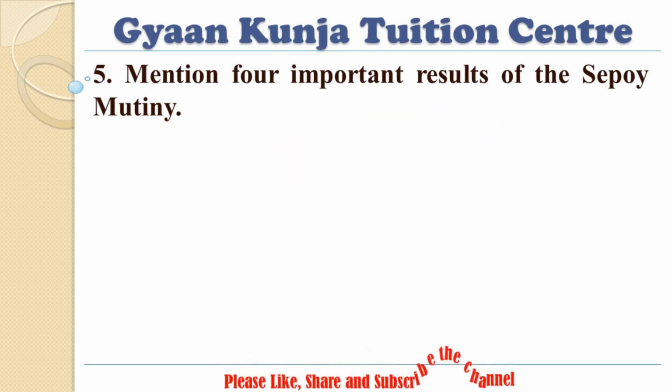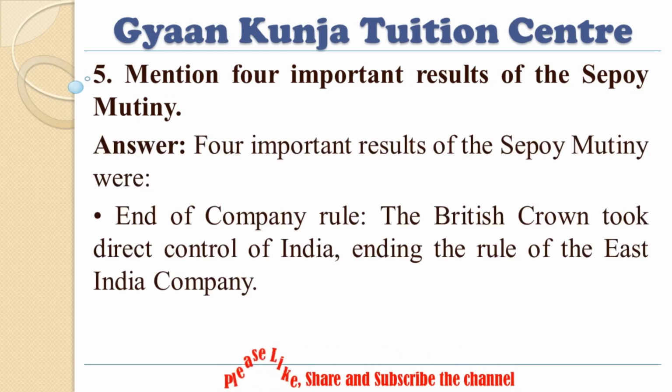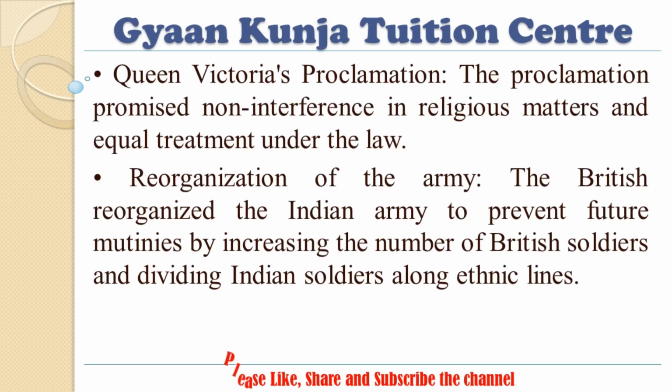5. Mention 4 important results of the Sepoy Mutiny. Answer. 4 important results of the Sepoy Mutiny were: End of Company rule. The British Crown took direct control of India, ending the rule of the East India Company. Queen Victoria's proclamation. The proclamation promised non-interference in religious matters and equal treatment under the law.